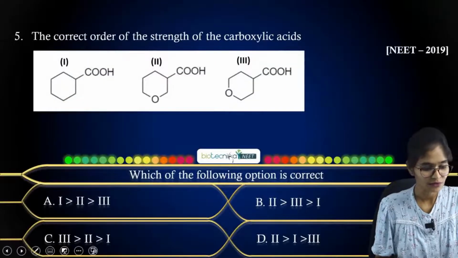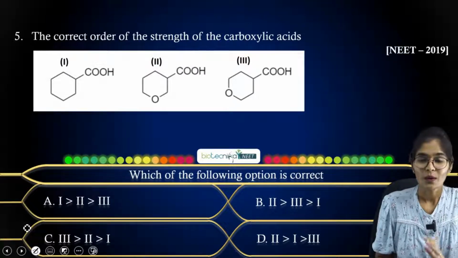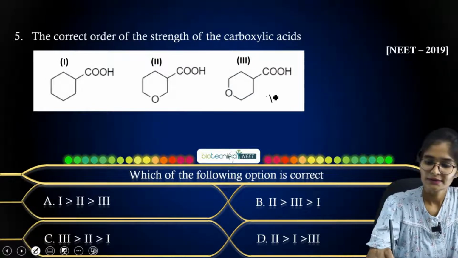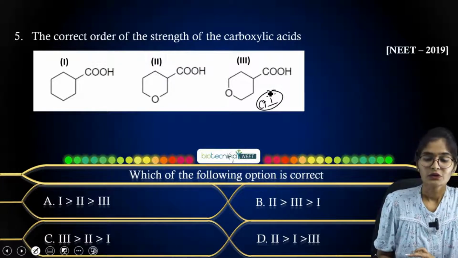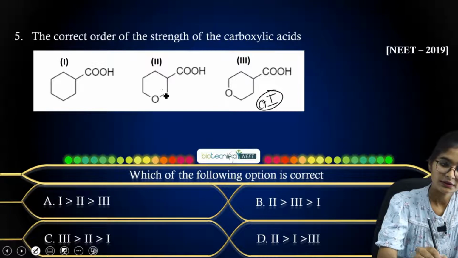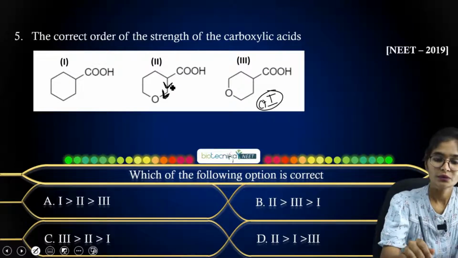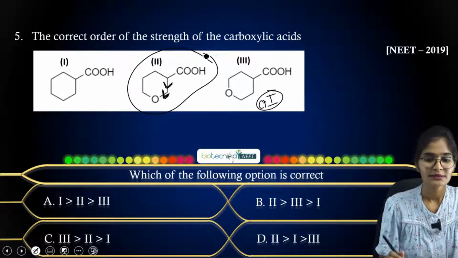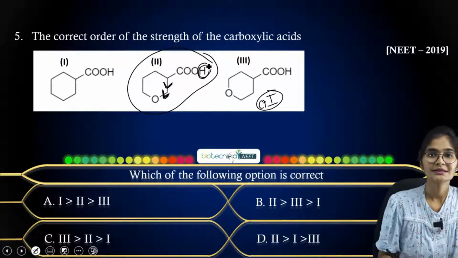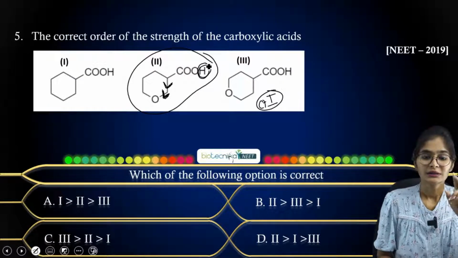So why is it option B? Why not option A and D? Because when you consider the minus I effect, the inductive effect, the electron density will be withdrawn by the oxygen towards it, right? So the effect will be more in case of the second carboxylic acid, and that's why this proton will be released easily. So the bond between the oxygen and hydrogen is highly polarized in the second and third structure.